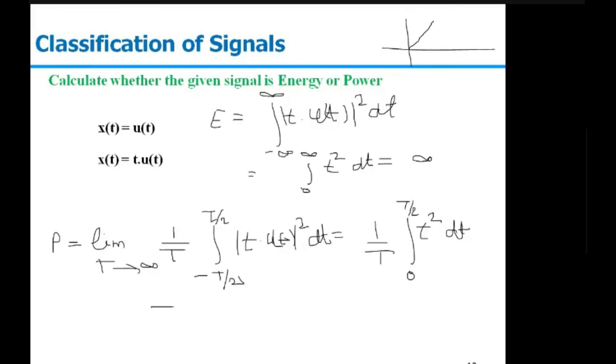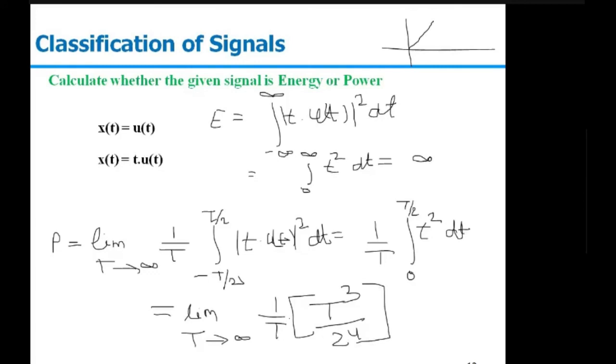So this will be the limit T extending to infinity of 1 upon T into T cube upon 8 into 3, which is 24. So T will cancel out, leaving T square. When we impose the limit T extending to infinity, this will be infinite. So for this given signal, both energy and power are infinite. So we can say the given signal t u(t) is neither an energy signal nor a power signal. Although it is non-periodic in nature, still the given signal is not energy, not power.